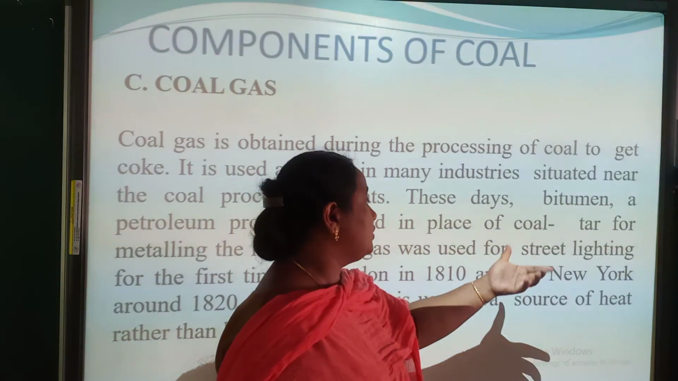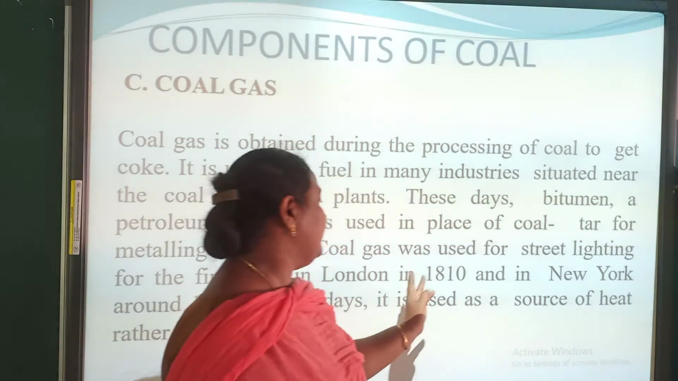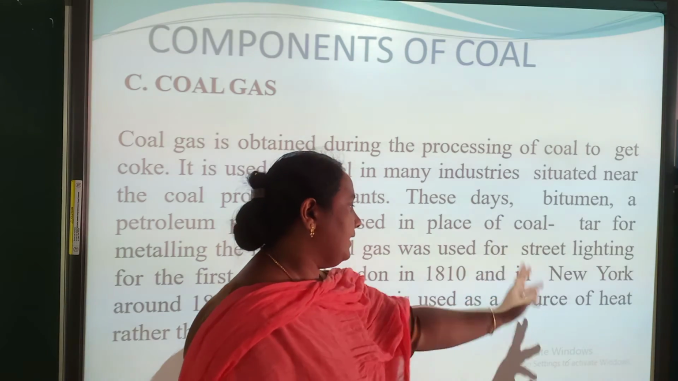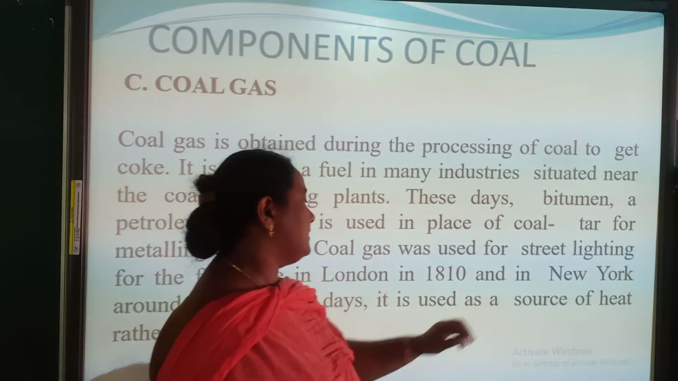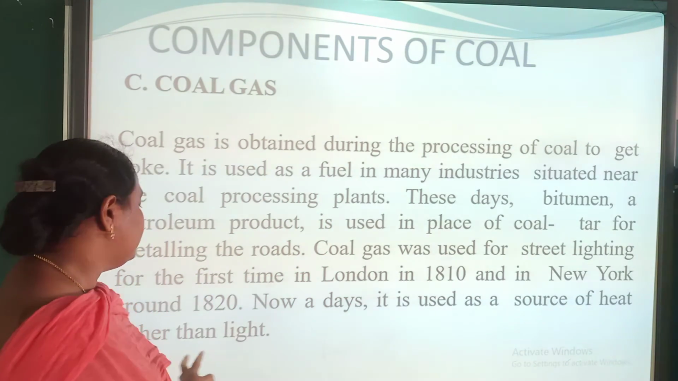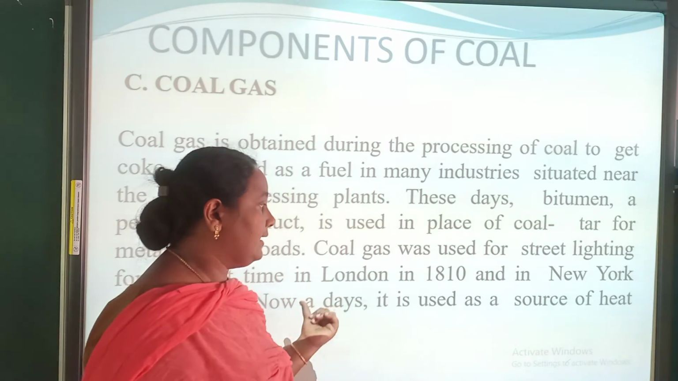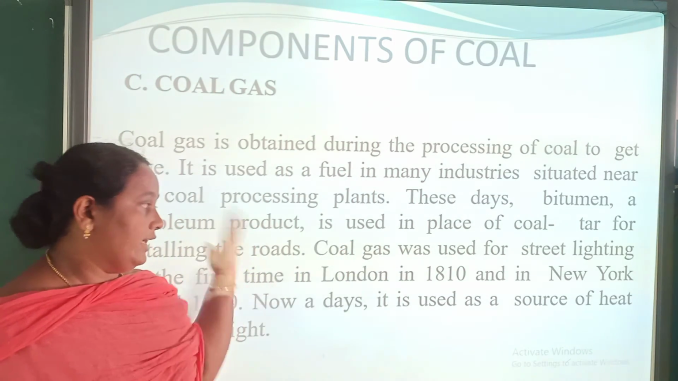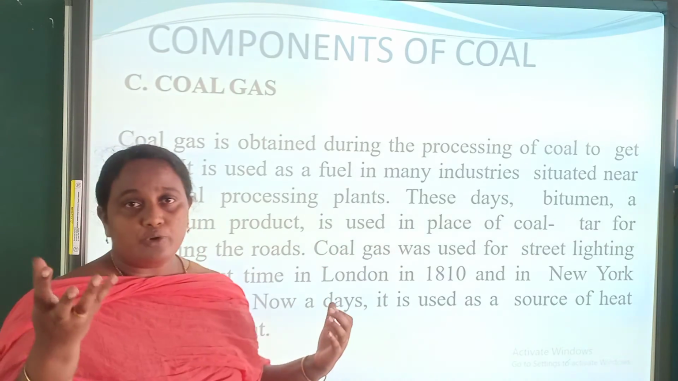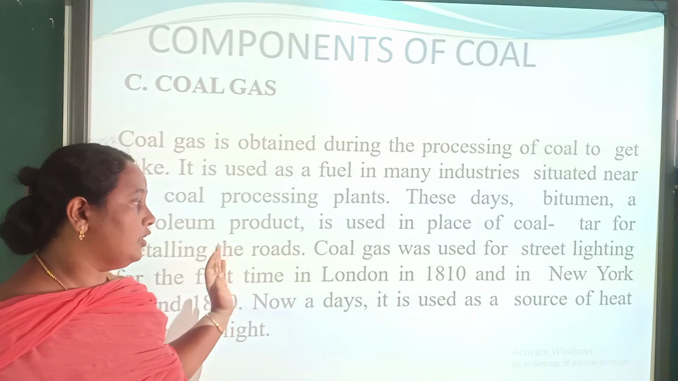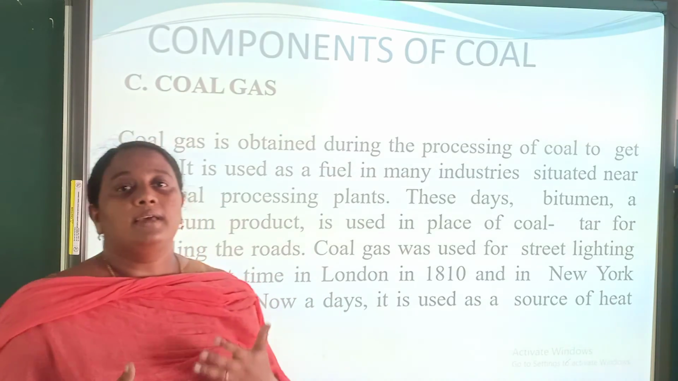Coal gas was used for street lighting for the first time in London in 1810 and in New York around 1820. Nowadays, it is used as a source of heat rather than light. In the ancient times, in 1810 and 1820, it was used to produce street light in New York and London. Nowadays it is used to produce heat.